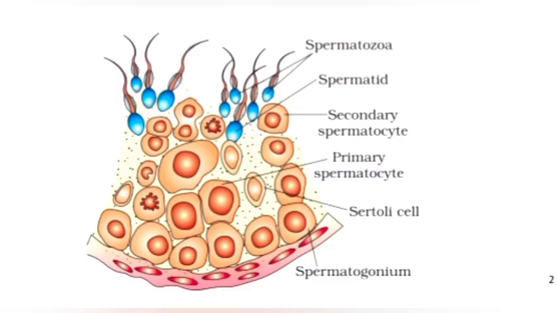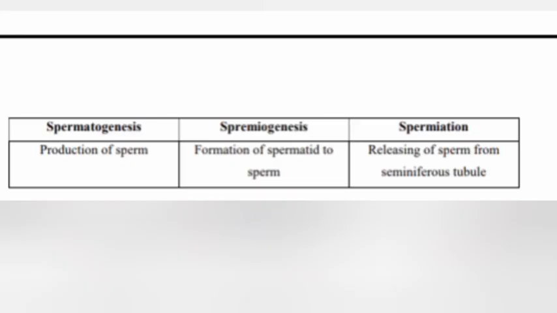Structure of seminiferous tubule. Spermatogenesis, production of sperm. Spermiogenesis, formation of spermatid to sperm. Spermiation means releasing of sperm from the seminiferous tubule.